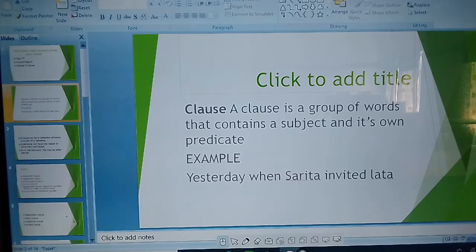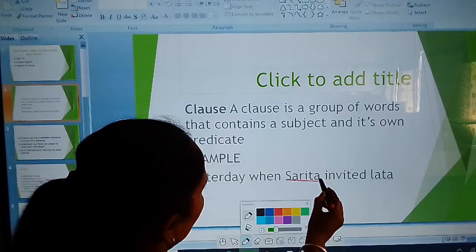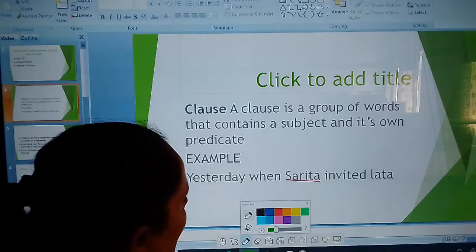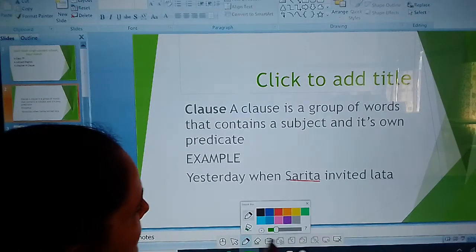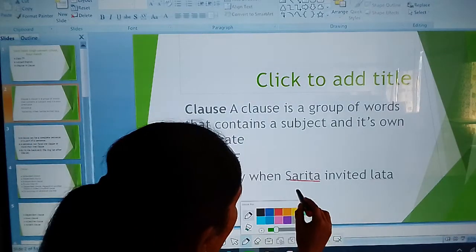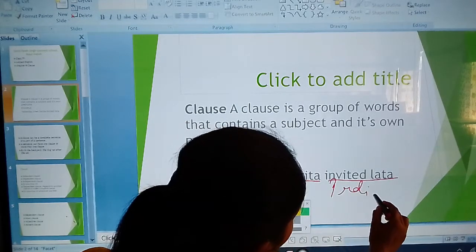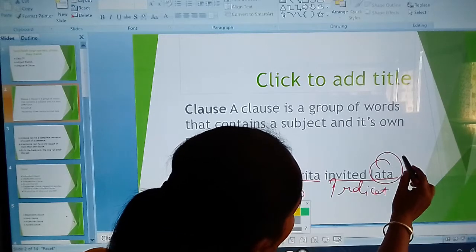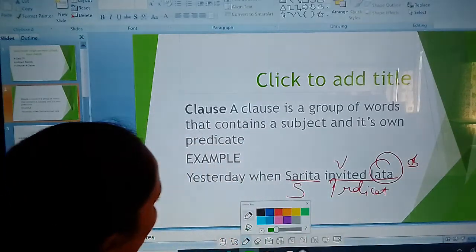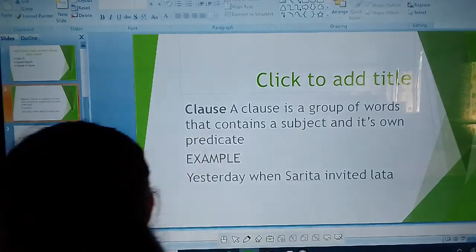Example: "Yesterday when..." In this sentence, this is a clause, because yesterday when is adding conjunctions like when, that, why, how, that time. This is a clause. The work is done as a clause. And in this sentence, Sarika is the subject and invited Lata is the predicate. Here Lata is the object, and invited is the verb. The next one is